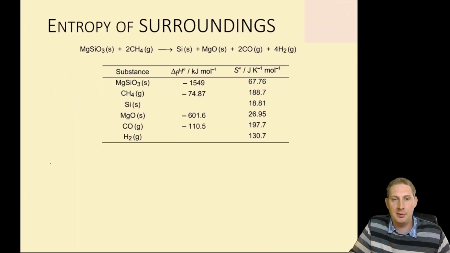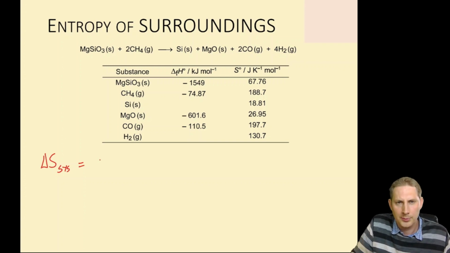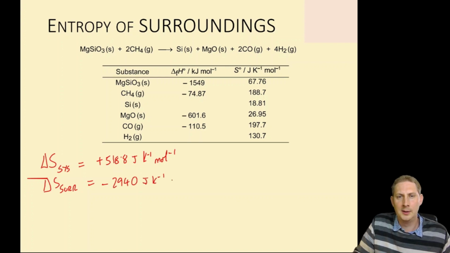We could do the same thing here. We've calculated that delta S system was equal to plus 518.8 joules per Kelvin per mole, and we've calculated that at 298 Kelvin, delta S surroundings is equal to minus 2,940 joules per Kelvin per mole.